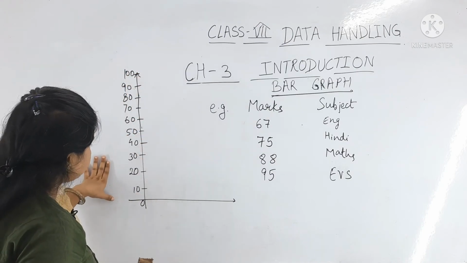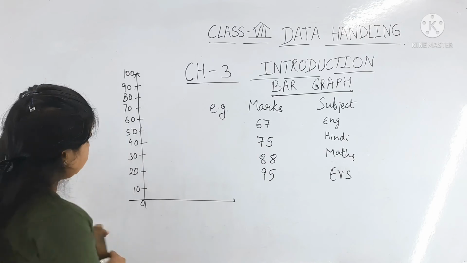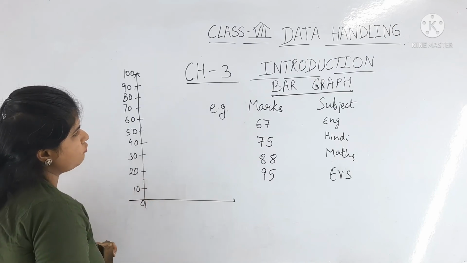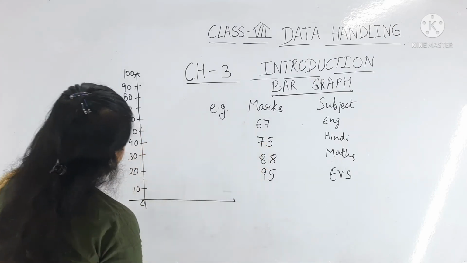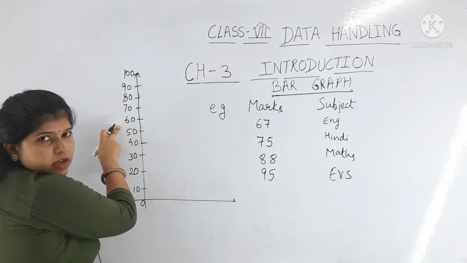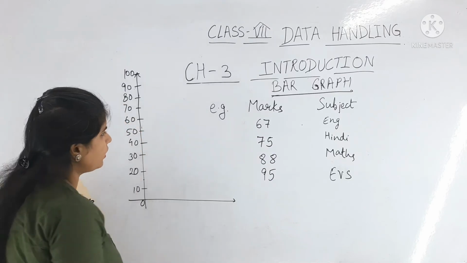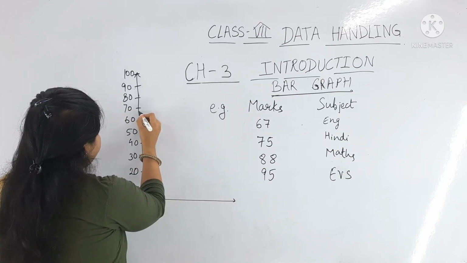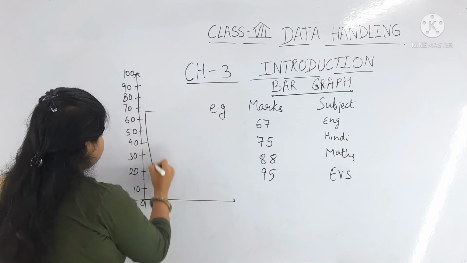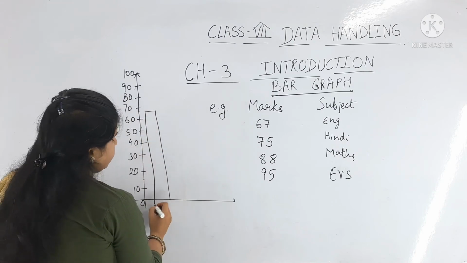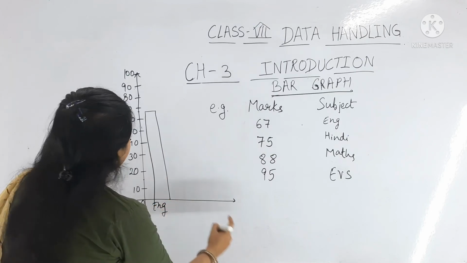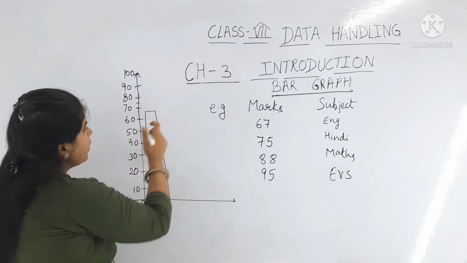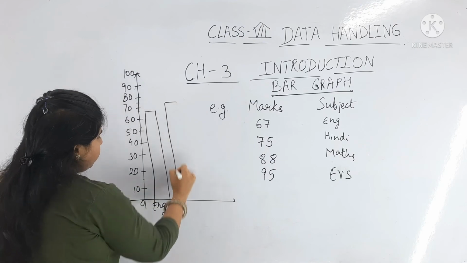So my scale is 10 centimeter, which means in the middle of 10 to 20 it is 15. So like this you have to plot 67. 67 means somewhere in between 60 and 70. So you plot like this for 67 English. For Hindi it is 75, somewhere between 70 and 80, in the middle. So this is your bar graph, plot like this.